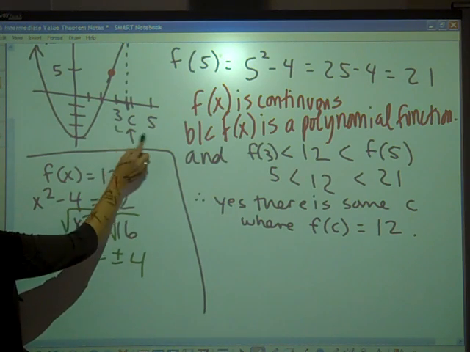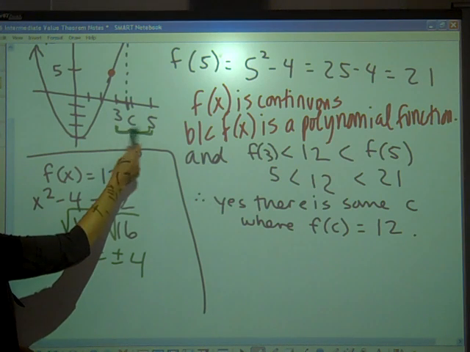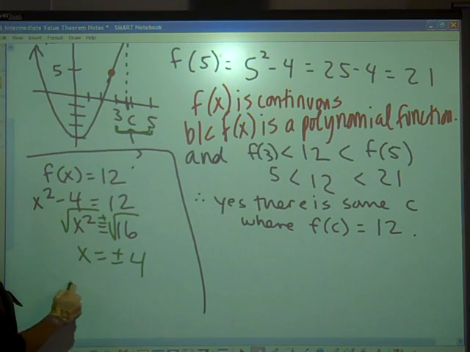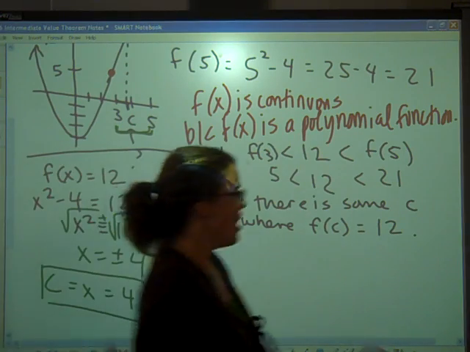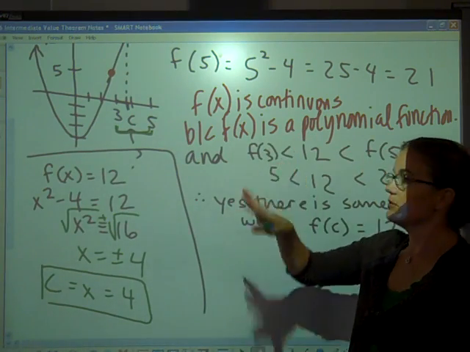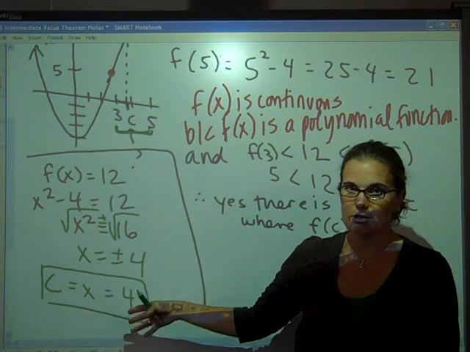But remember, we were just caring about this interval from 3 to 5. So you're only going to pick the answer that lies in that interval, which happens to be positive 4. So we could say x equals 4, but realize x is the specific c value that we're looking for. So we could say, yep, c equals 4. All of that is the answer, doing all of this work and then stating the actual answer.